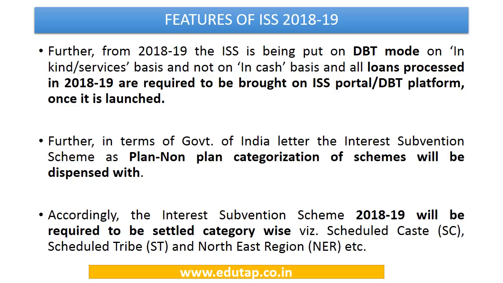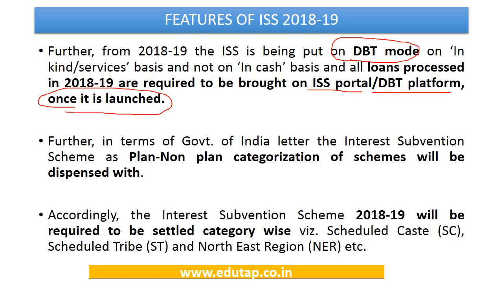The notification says that from 2018-19, the effort is to put this particular interest subvention scheme on a direct benefit transfer mode. So we are going to make an effort to ensure that the benefits of this scheme are directly transferred to the beneficiaries. Further, it says that all the loans processed in 2018-19 are required to be brought on a specific interest subvention scheme portal or direct benefit transfer platform once this portal is launched. This aspect of the notification is still in its inception phase, and once the directions are clear, we are going to have more clarity.